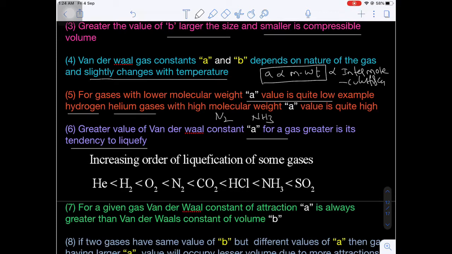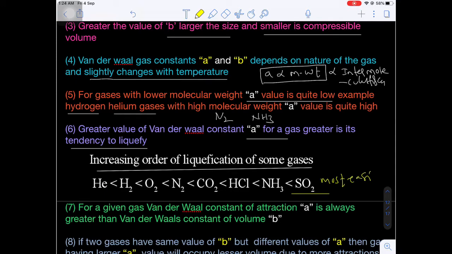If the intermolecular force of attraction increases, the tendency of a gas to undergo liquefaction also increases. That's why the gas easily undergoes liquefaction. Now the increasing order of liquefaction of various gases given below: helium less than hydrogen less than oxygen less than nitrogen less than carbon dioxide less than hydrochloric acid less than ammonia less than SO2. That means SO2 will be the most easily liquefied gas.